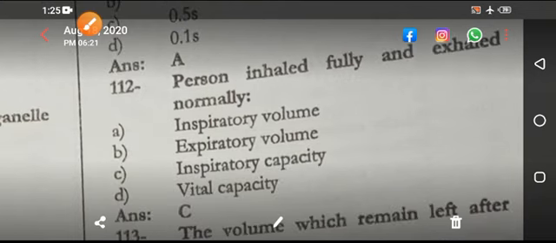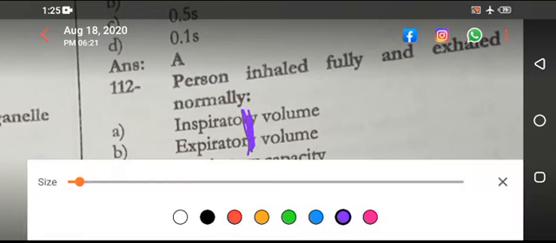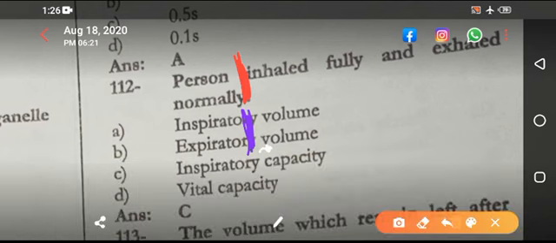Person inhales fully and exhales normally. Now if you see, this is supposed tidal volume, and above that you are having inspiratory reserve volume. From here a person inspires, and below tidal volume you are having expiration.